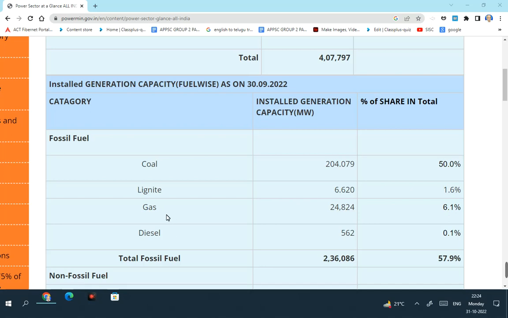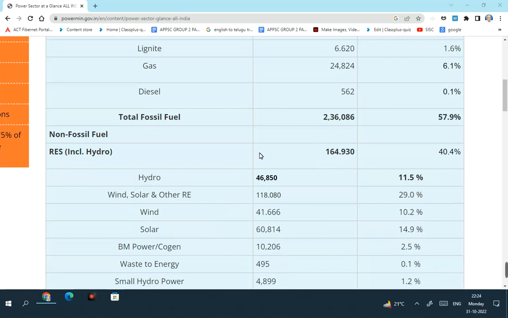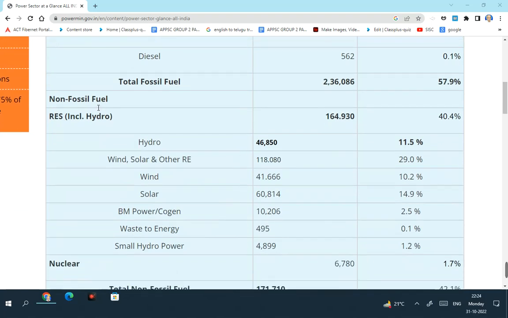The total power generated from fossil fuels as on September 30, 2022 is 2,36,086 megawatt. This accounts for 57.9% of the total installed power capacity in this country. Then we have the second category, non-fossil fuels.